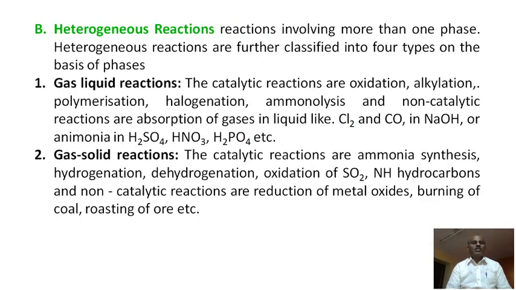Now remember heterogeneous reactions. In heterogeneous reactions, the reactants, intermediates, solvent and catalyst can be present in different phases. If there are two phases or more than two phases, that is known as a heterogeneous reaction. Now this heterogeneous reaction is also classified into different types. There is the gas and liquid reaction. Gas is one phase, liquid is another phase. This is one type of heterogeneous reaction, like polymerization, halogenation, aminolysis. These are some examples of gas and liquid reactions.